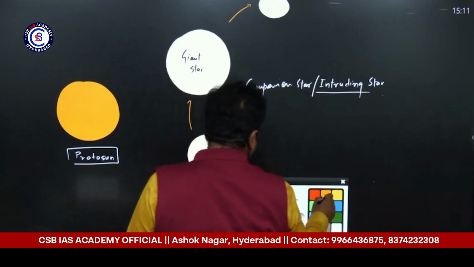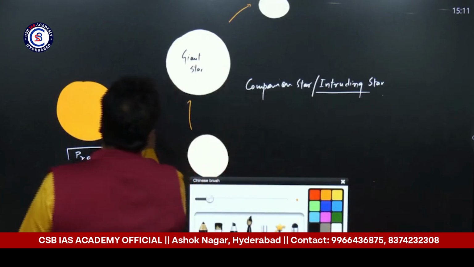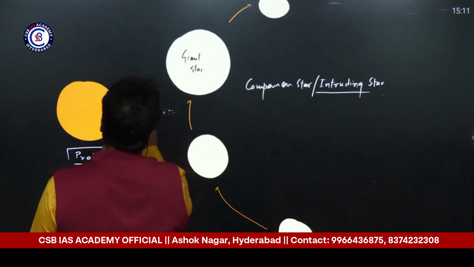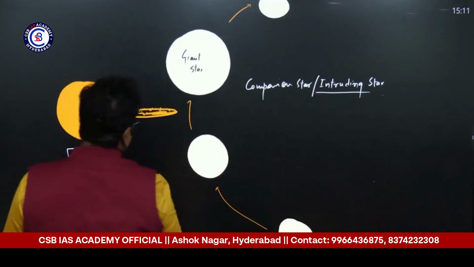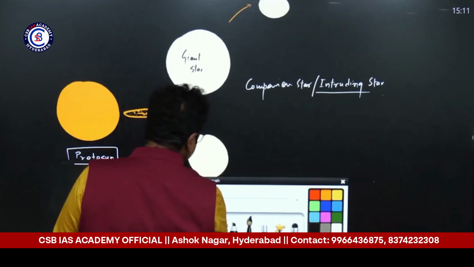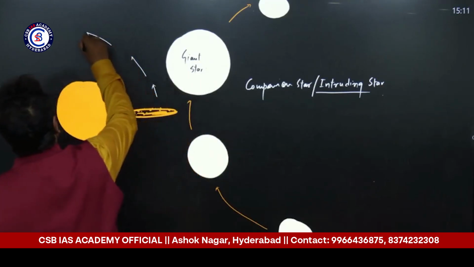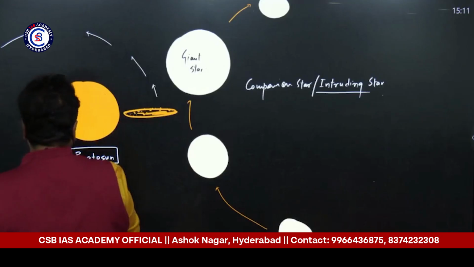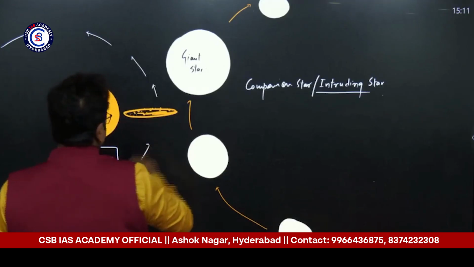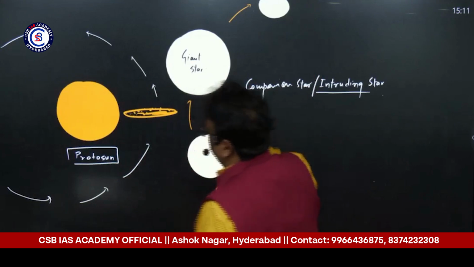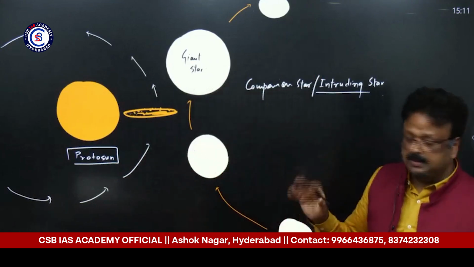Under the massive gravity, a filament of gases was pulled out. A filament of the solar mass was pulled out, and it got tidally locked with the sun's gravity and started revolving around the sun, and this star went away. That was just a passing by. Are you getting my point?